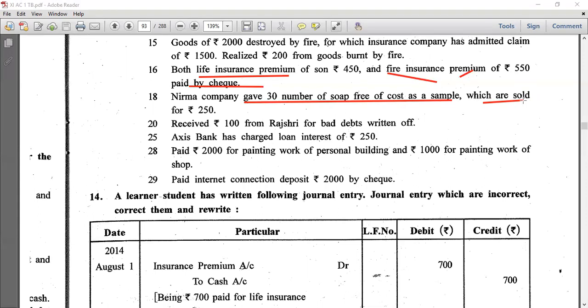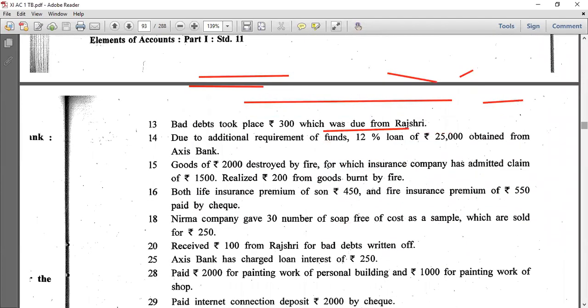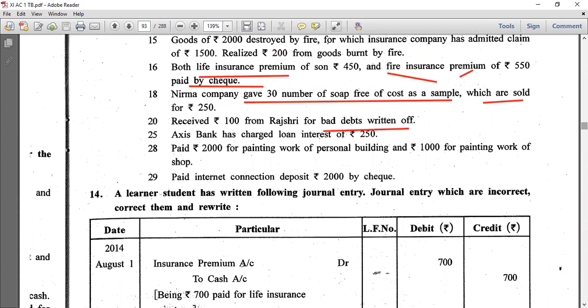Received 100 from Rajshri for bad debts written off. See, upstairs I think we had written it as bad debts. Let me check. Yeah, you can see when that took place, 300 which was due from Rajshri. At that time also I had said, this transaction we are writing as bad debts account debit to Rajshri's account. It means we are closing Rajshri's account.